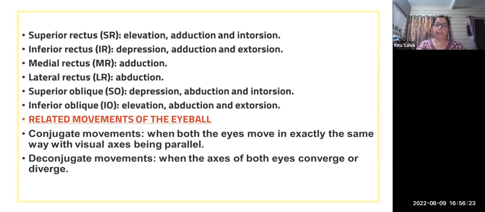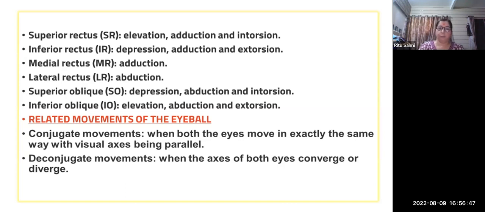And the superior oblique: depression, abduction and intorsion, and the inferior oblique: elevation, abduction and extorsion. It is very difficult to remember all these things. It is possible if we do that eye movement on ourselves, then we can easily remember. Otherwise, it is very difficult. What is intorsion, extorsion, and adduction, abduction of the eye.